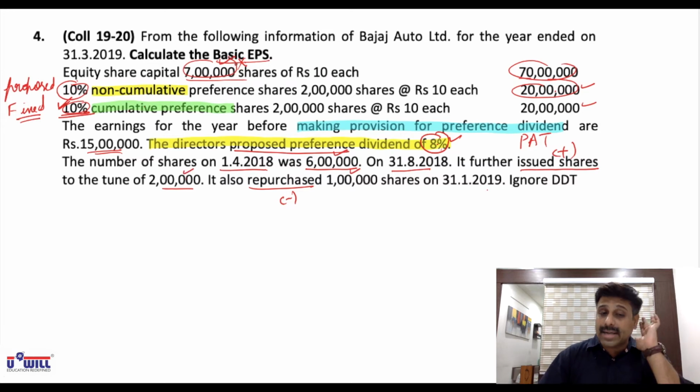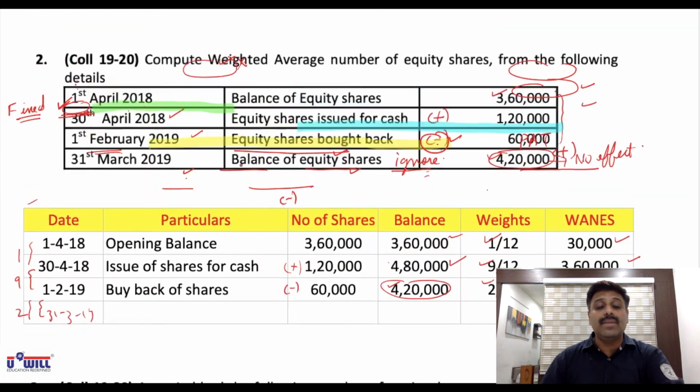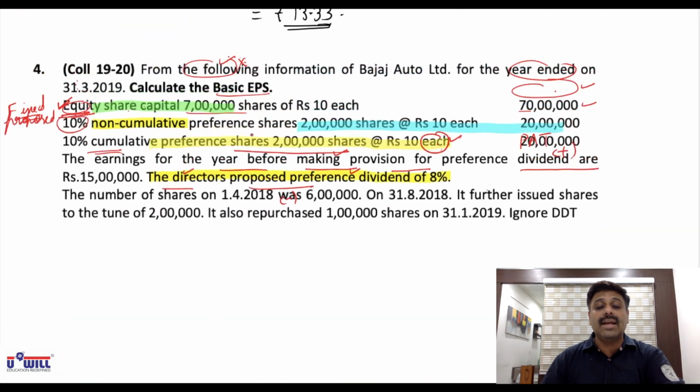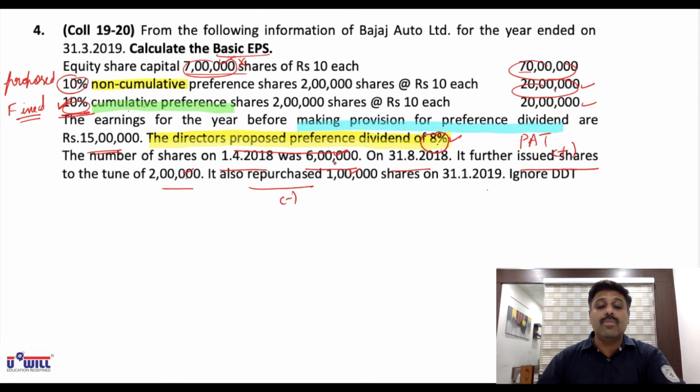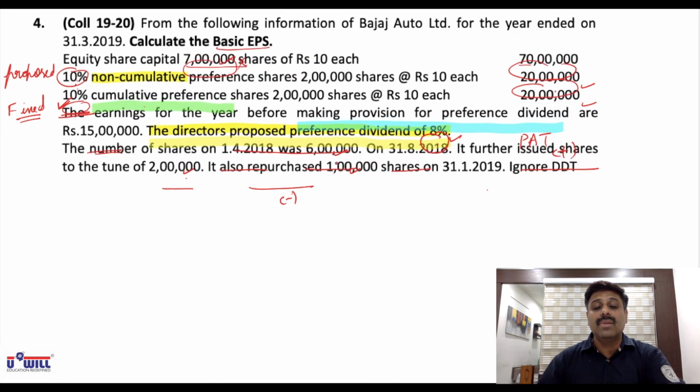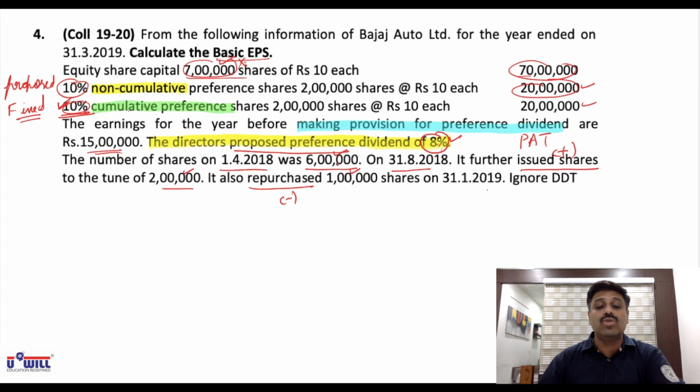But we cannot directly take 7 lakh shares. I told you here that if transactions during the year are given, then you will be making those columns. So here we have to make those columns and find how many shares are there. We cannot directly take 7 lakh. 6 lakhs are to be taken, 2 lakhs are to be taken, 1 lakh are to be taken separately, and weight is to be assigned. So first we'll make the workings of weights, then we'll make the workings of profits attributable to shareholders, and then we will find basic EPS.